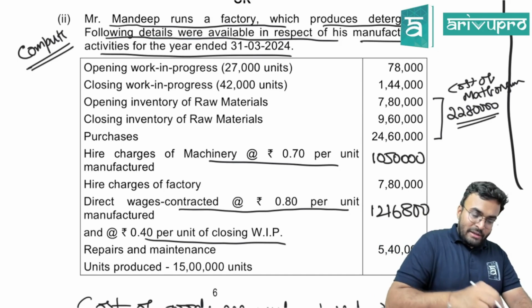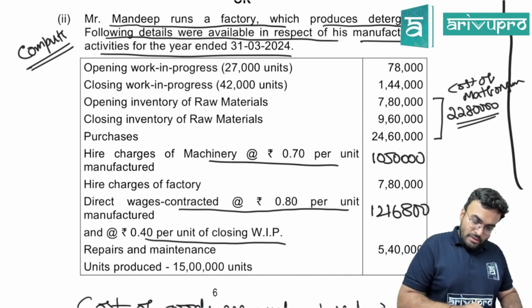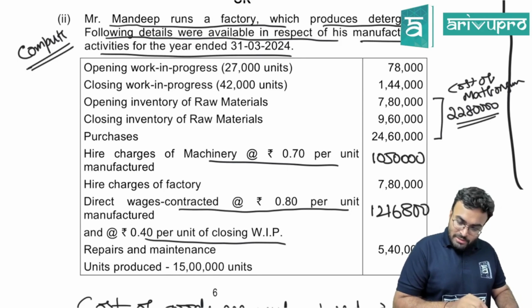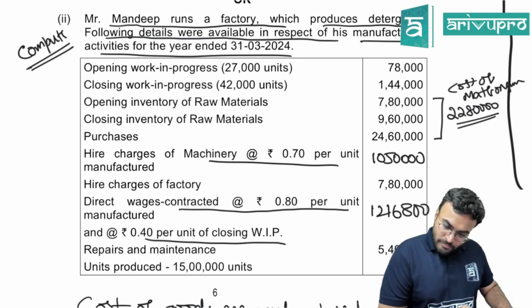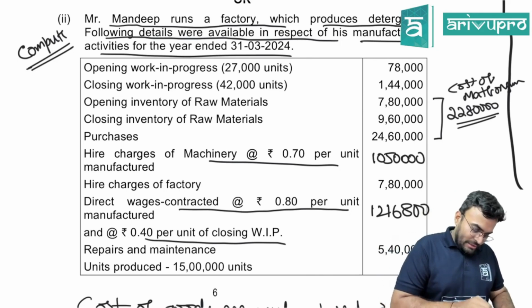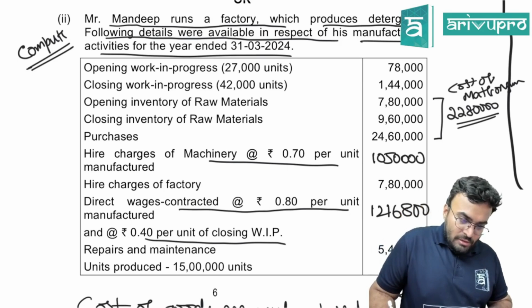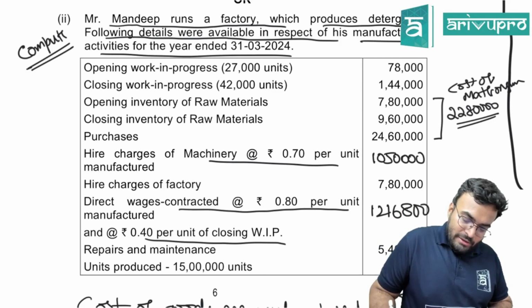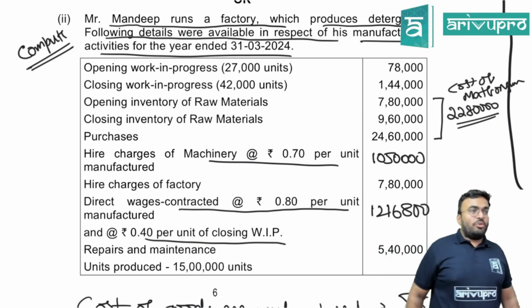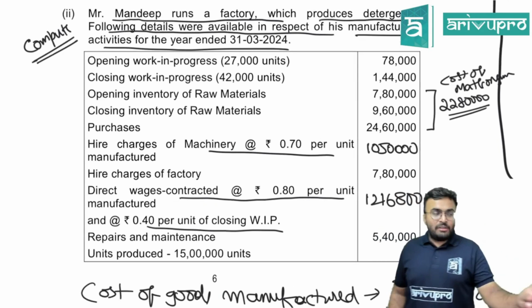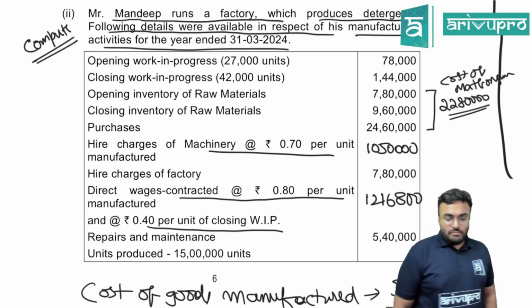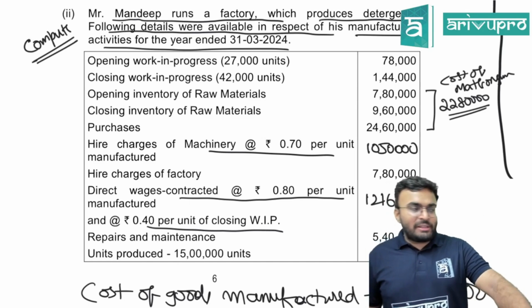So basically 78,000 minus 1,44,000 plus 22,80,000 plus 10,50,000 plus 7,80,000 plus 12,16,800 plus 5,40,000. 58 lakhs 800. This should be your cost of goods manufactured. Just check if you are getting this number quick. This is what I got in calculator. Check if you are getting the answer.